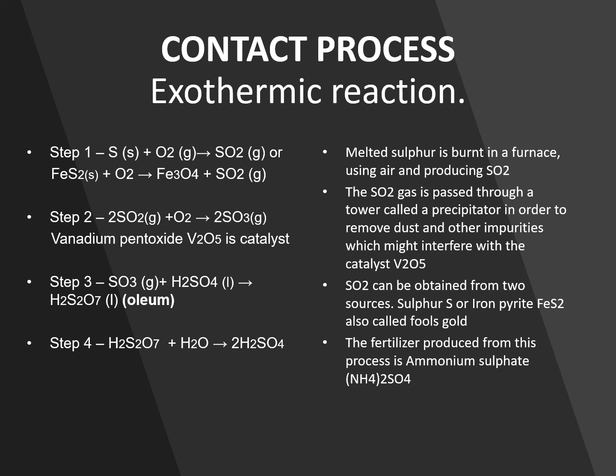H2S2O7 plus H2O will give you 2H2SO4. Please note that in step 3 you used 1 mole of H2SO4 in order to produce in step 4 2 moles of H2SO4.